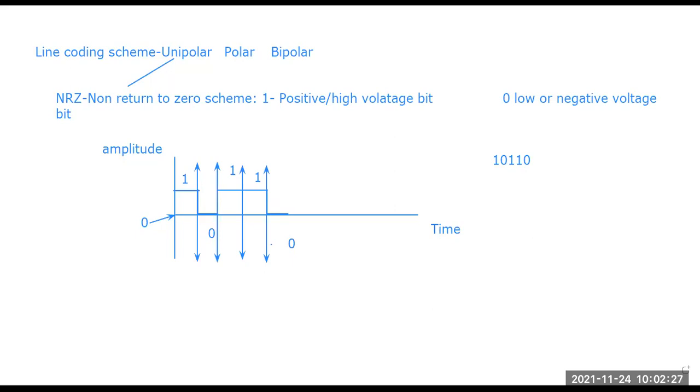So this NRZ scheme is actually used in the slow speed synchronization transmission interface.